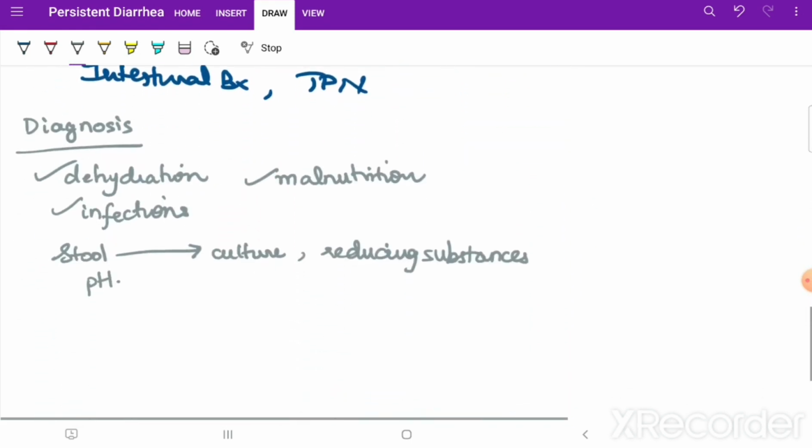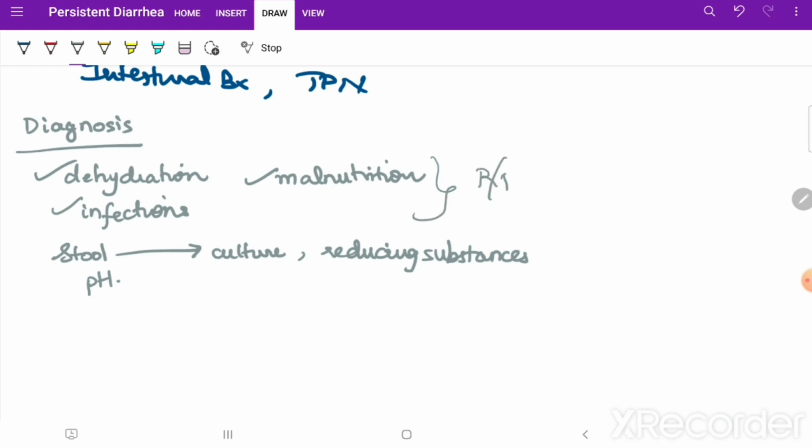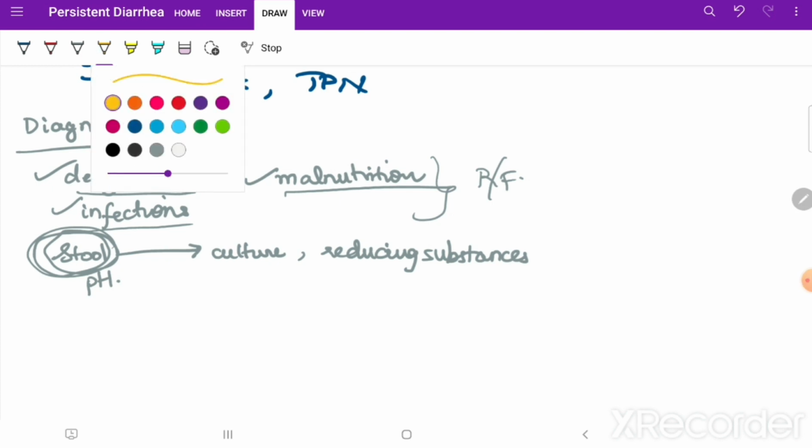Then in diagnosis we look for high risk factors: dehydration, malnutrition, and infections. And a very important investigation is stool, which you will send for culture, reducing substances, pH and so on. So that was about the diagnosis which we will be concerned with.